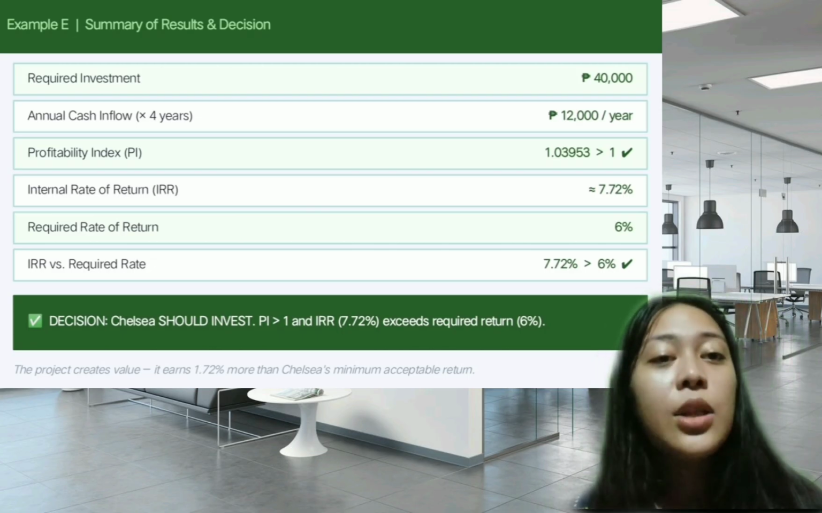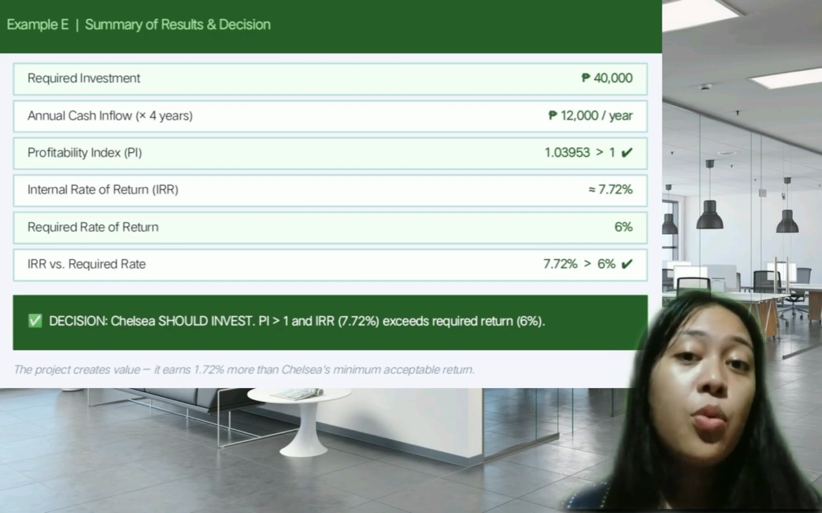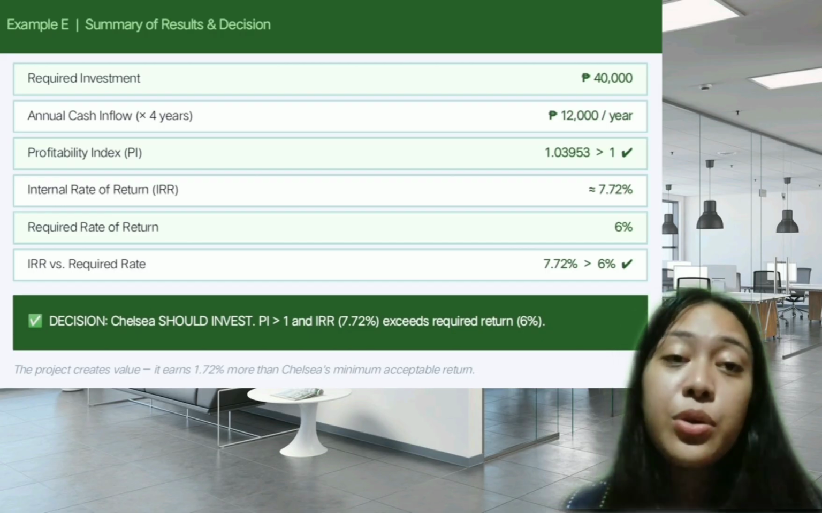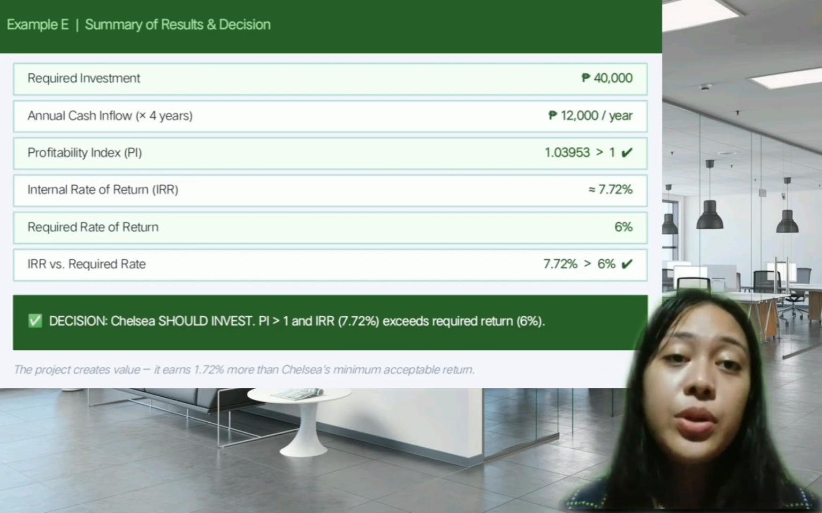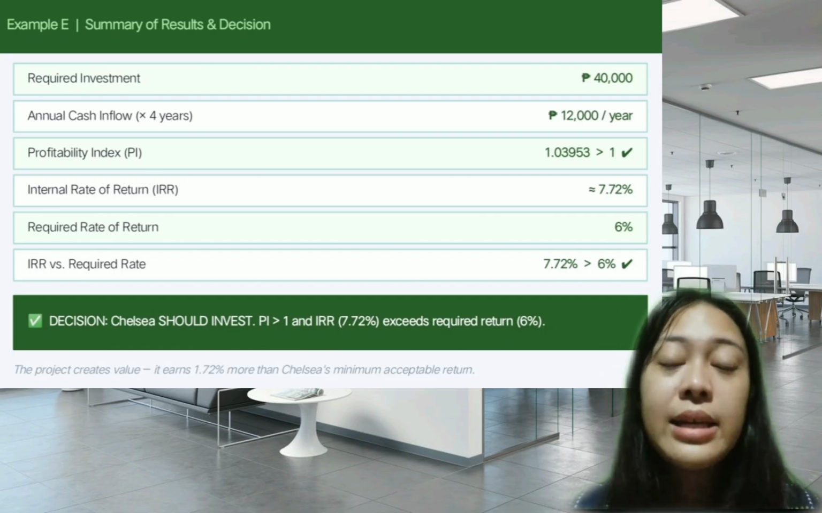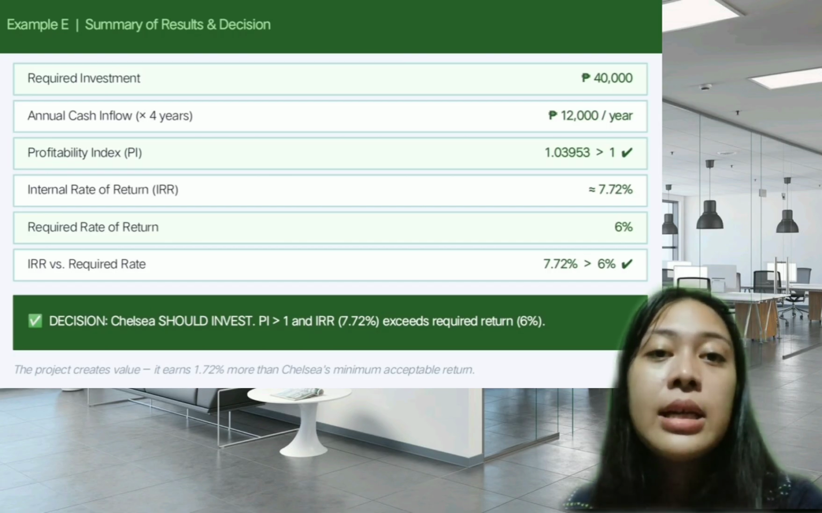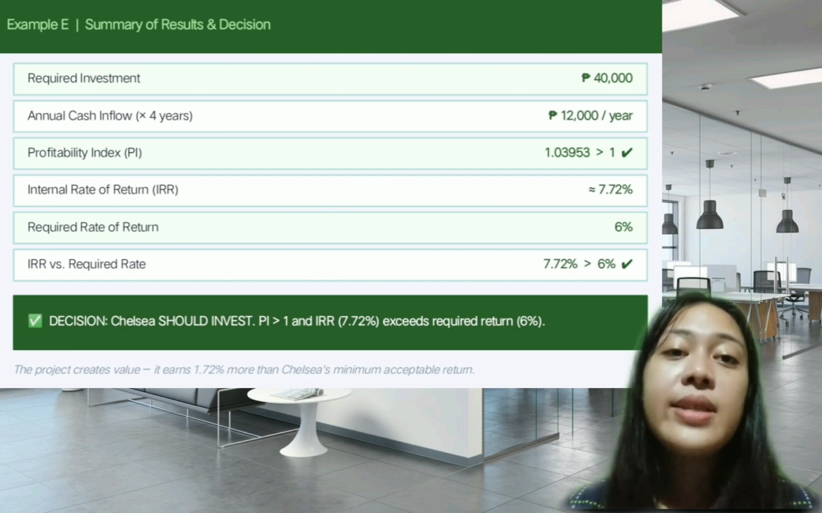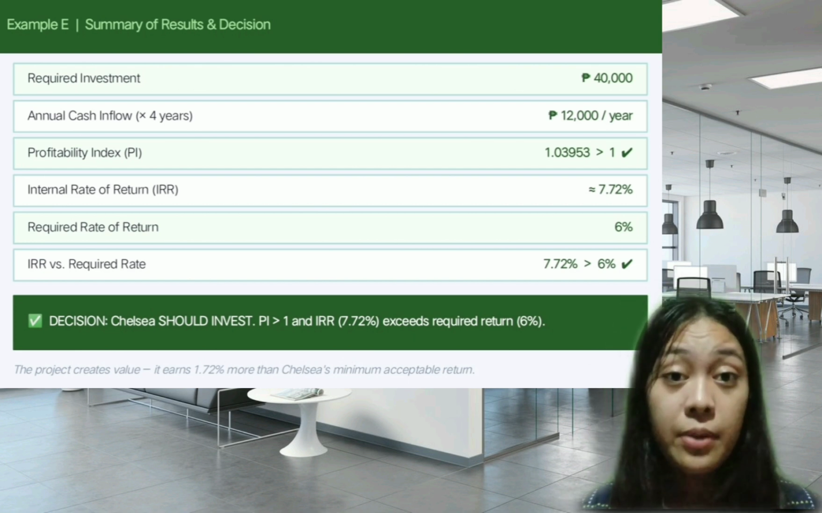What does this mean? The project earns 1.72% more than what Chelsea requires. That extra return creates additional value for her. So the decision is Chelsea should invest. Both PI greater than 1 and IRR greater than the required rate confirm this is a profitable project. So after studying both examples, we can draw some important lessons about capital budgeting.